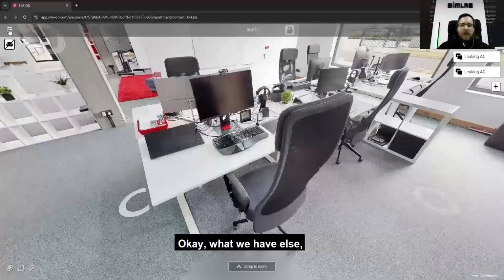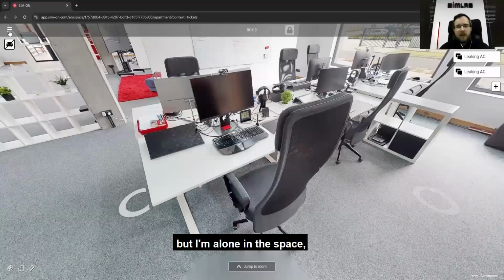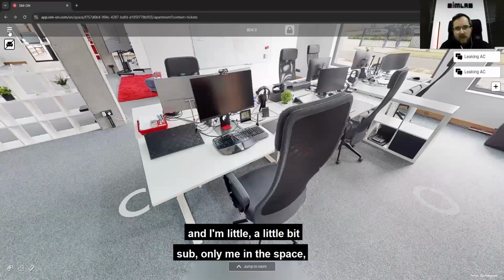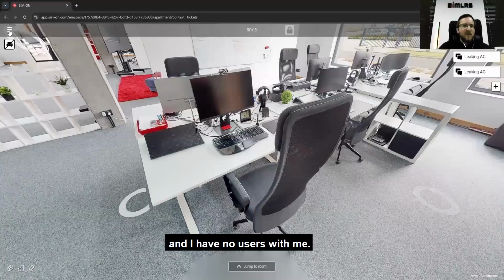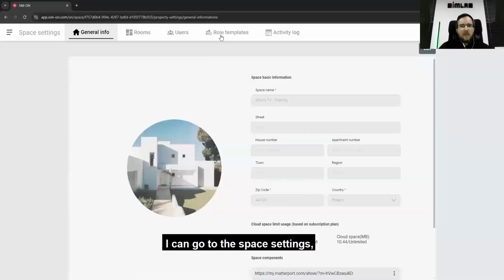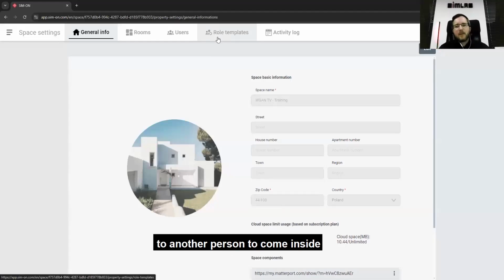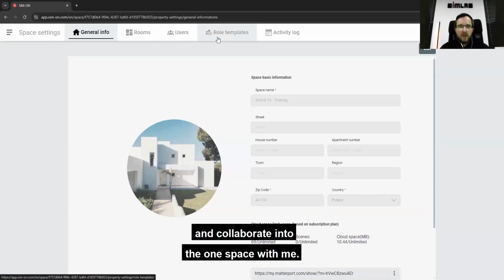Okay, what else do we have? Right now we have the space, but I'm alone in it, and I'm a little bit sad. It's only me in the space, and I have no users with me. I can go to the space settings and, for example, create a role and permissions for other people to come inside and collaborate in one space with me.